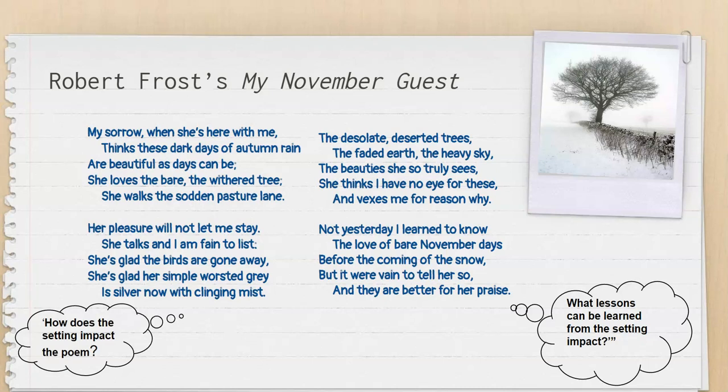My sorrow, when she's here with me, thinks these dark days of autumn rain are beautiful as days can be. She loves to bear the withered tree, she walks the sod and pasture lane. Her pleasure will not let me stay, she talks and I'm fain to list. She's glad the birds are gone away, she's glad her simple worsted gray is silver now with clinging mist. The desolate deserted trees, the faded earth, the heavy sky, the beauties she so truly sees, she thinks I have no eye for these, and vexes me for reason why.